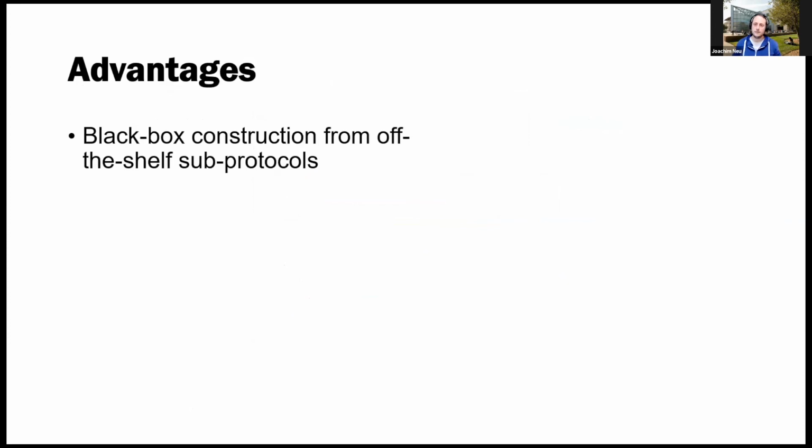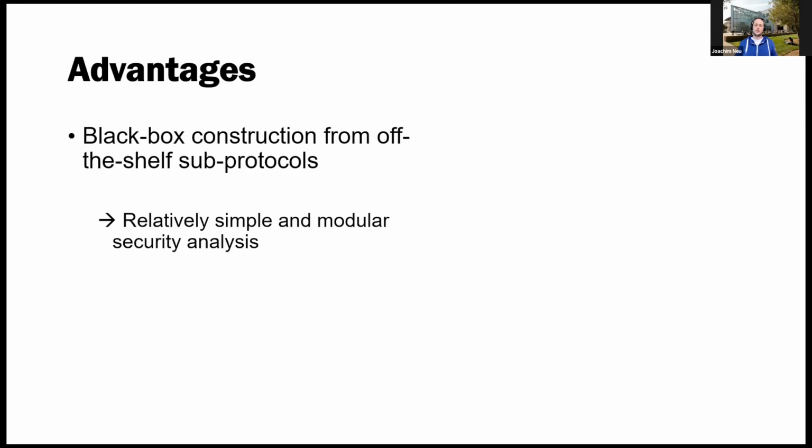So I come to an end in concluding about some advantages and disadvantages of snap and chat protocols. What's nice about them is they're a black box construction, pretty much from off-the-shelf subprotocols. As a result of this, you get a relatively simple and modular security analysis.